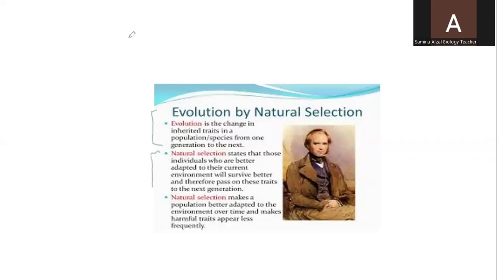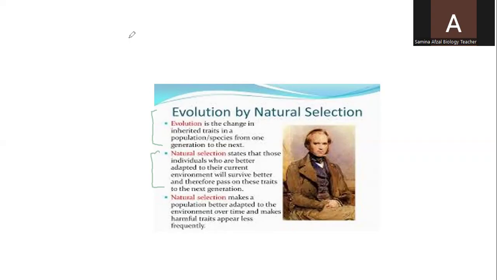So only those species which are best fitted in the changed environment will be able to inherit their characteristics to their next generation. Other species which are not fit in the changed environment will not survive on Earth, and they will be finished.